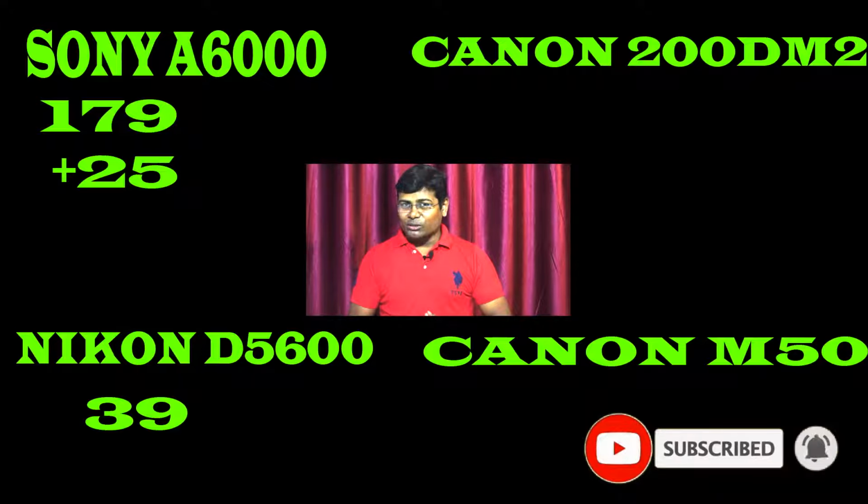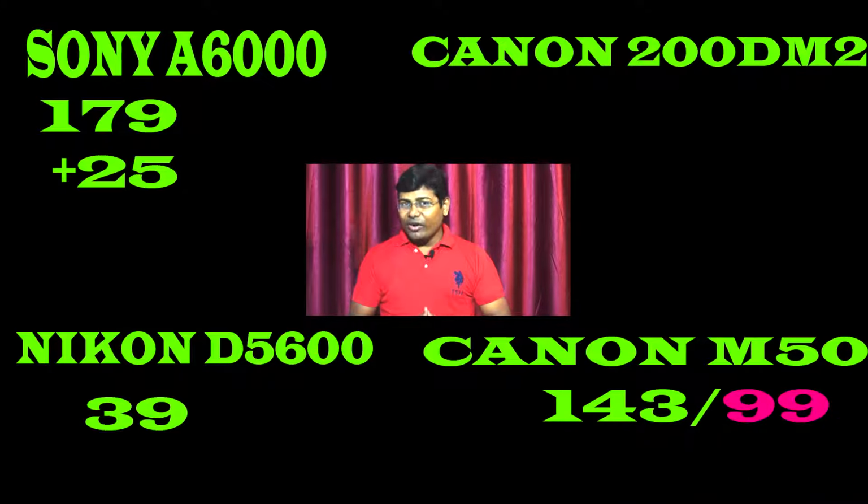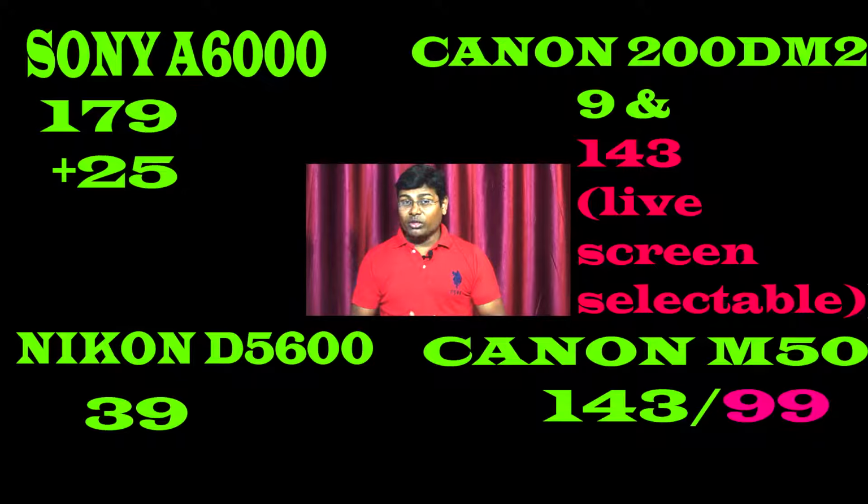There are two kinds of focus points for Canon M50. One is 143 focus points for some lenses, and another option is 99 focus points for some lenses. So there are two kinds of focus points in Canon M50 depending upon the lenses. And now SL3, or 200D Mark II, or 250D, three names of the same camera, is giving you 9 focus points if you are watching through the viewfinder, and so many focus points if you are watching through the live screen. The third feature we will compare is the frames per second.